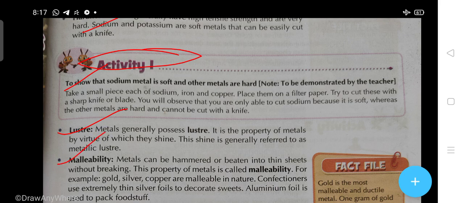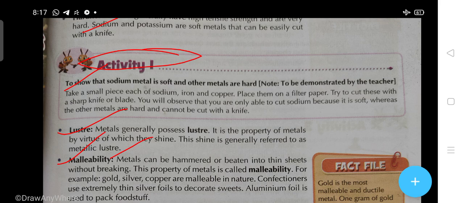Now the malleability. Malleability is the property of metals by which a metal can be converted into a thin sheet. If you beat it with the help of a hammer or another instrument, then the area of that metal will increase. So metals can be hammered or beaten into thin sheets without breaking.